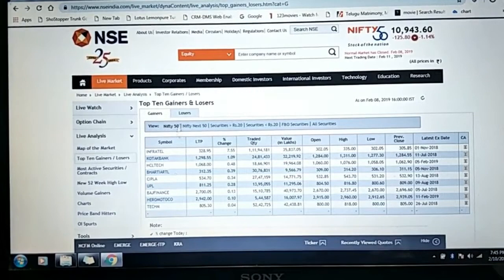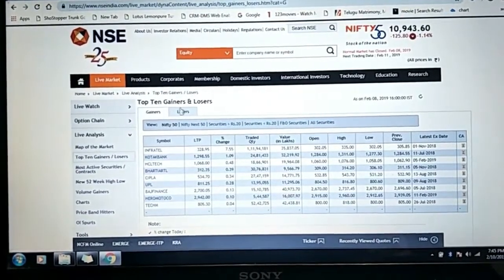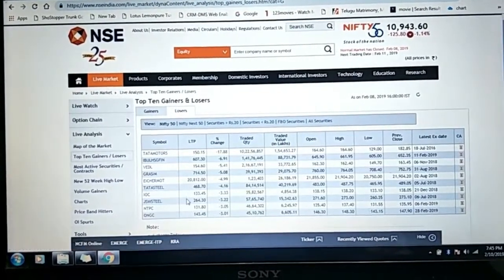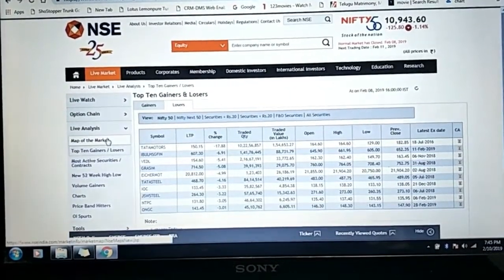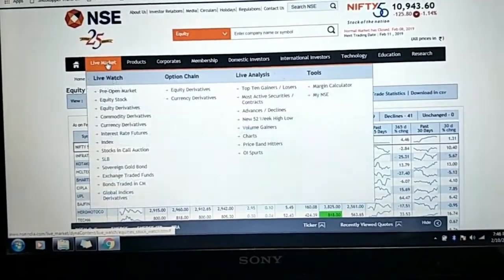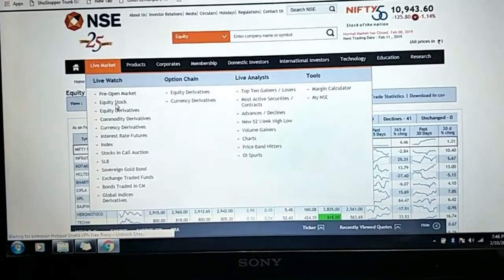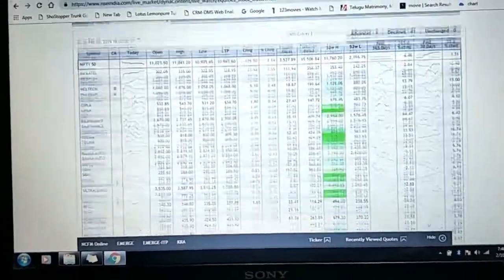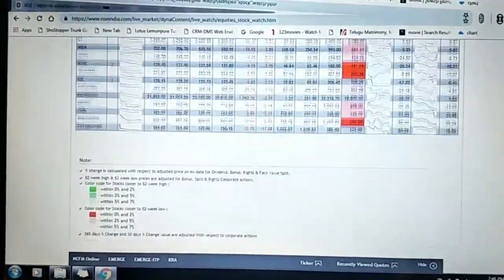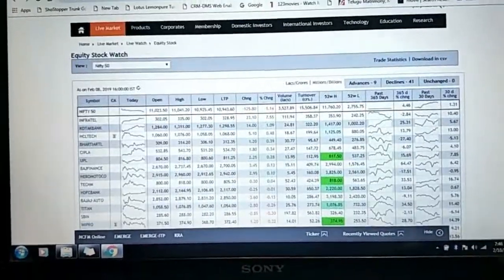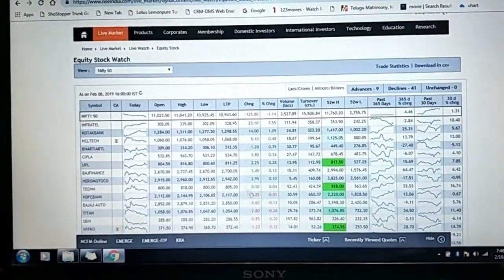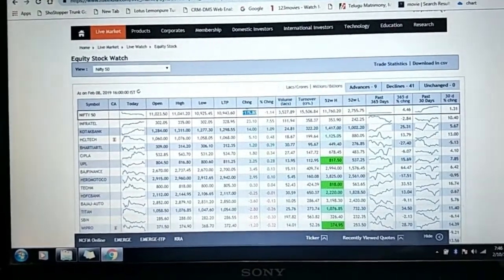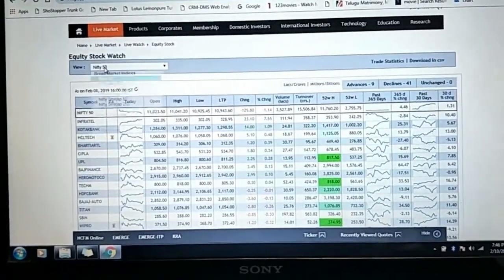See, in Nifty 50, these are the top gainers. These are the top losers. You will get all the stuff. You can move on to live market and then equity stock. This is the Nifty 50 stocks. Nifty tracks all this stuff. And on a consolidated basis, the result was minus 125. I'll show you how it's computed in no time.